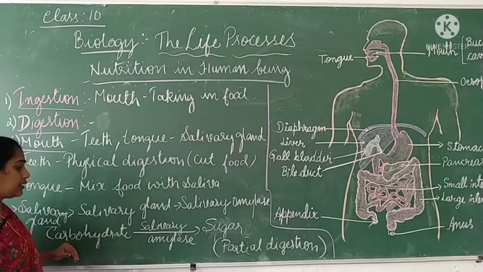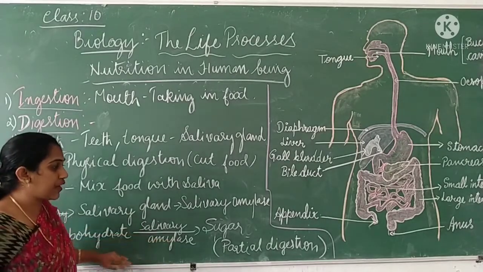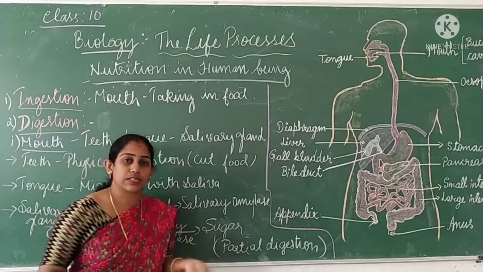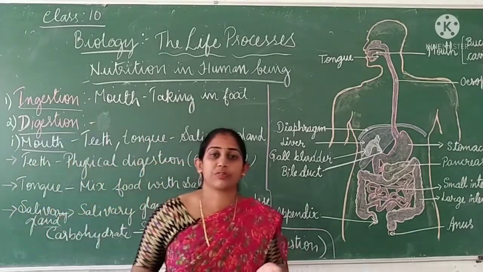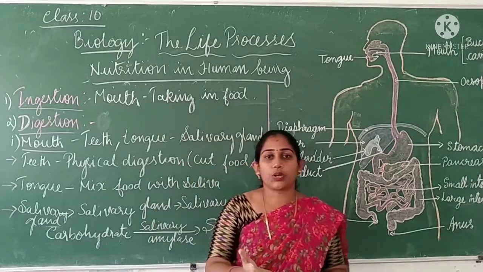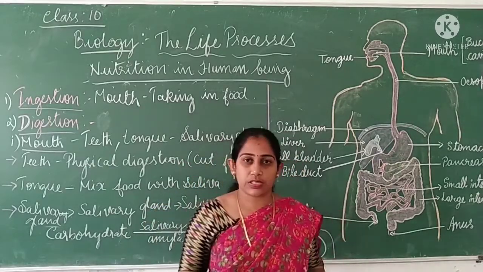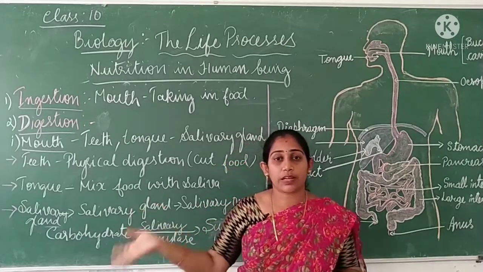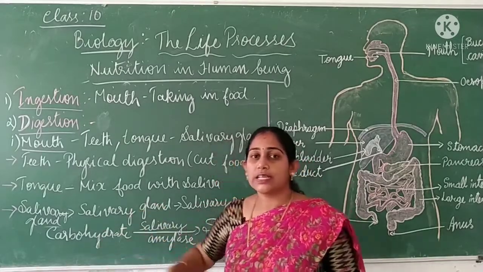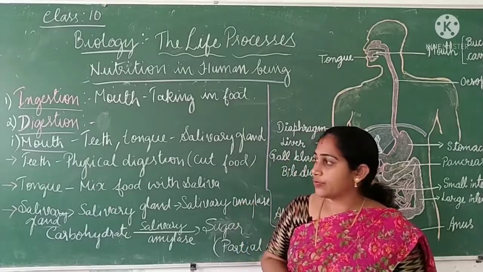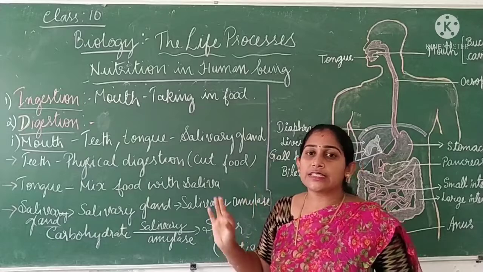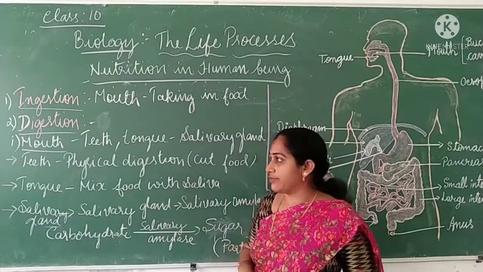So saliva is helping in digestion of carbohydrate in the mouth itself. So we can say the digestion starts from your mouth itself. When we see some delicious food items, our mouth starts to water, right? So what is that water produced in our mouth when you see some delicious food? It is nothing but saliva, which contains an enzyme called salivary amylase. So that is how the digestion happens in your mouth. So you can say digestion starts from your mouth itself.